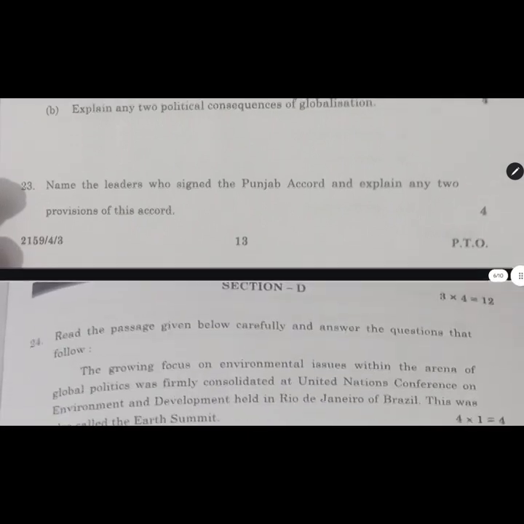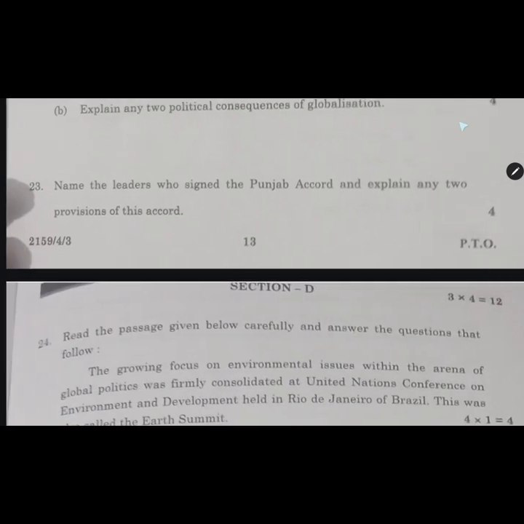Now we move further to: name the leaders who signed the Punjab Accord and explain any two of its provisions. Punjab Accord, first of all, I believe this was between Indira Gandhi and Longowal. So this was the accord signed between these two leaders, and you can explain the provisions if you have studied that. This is exactly from NCERT.